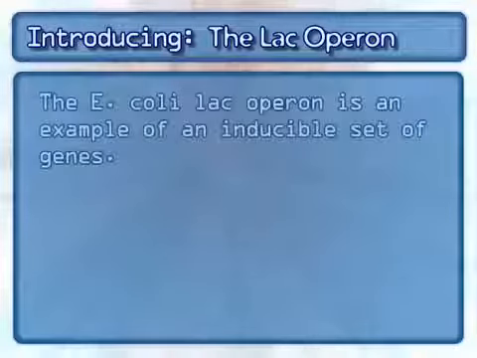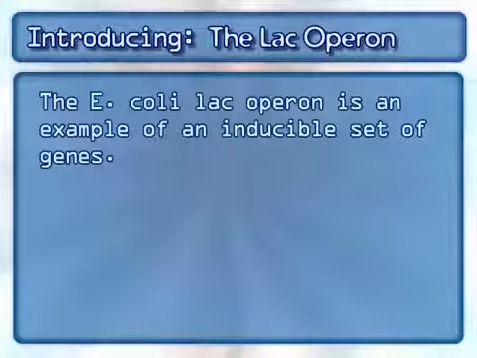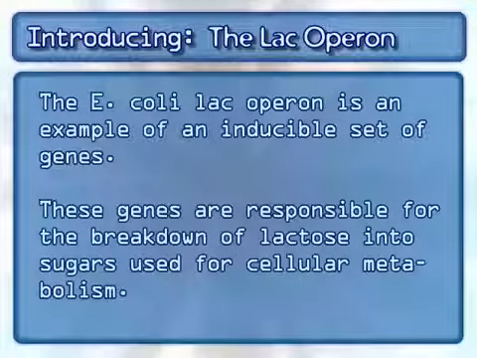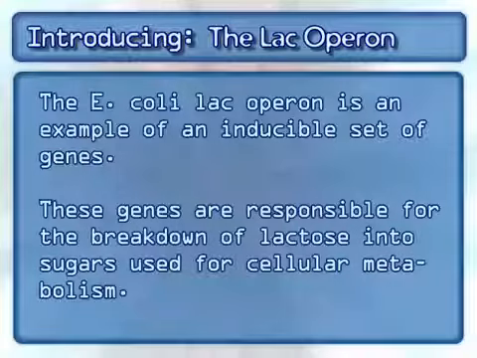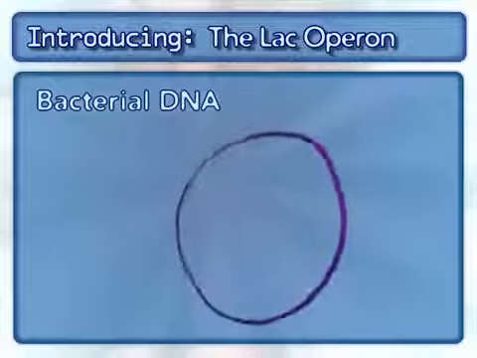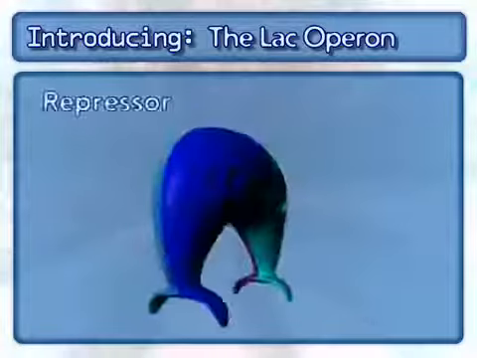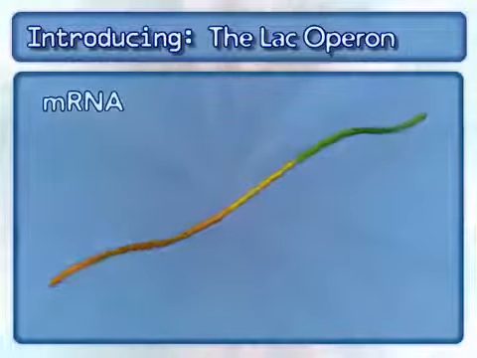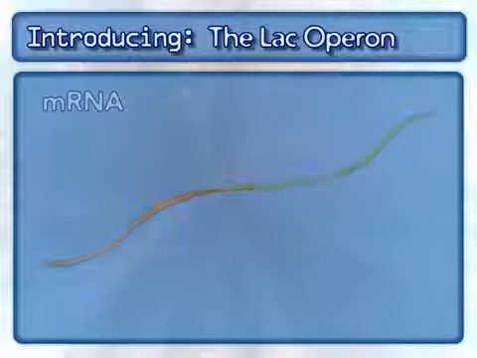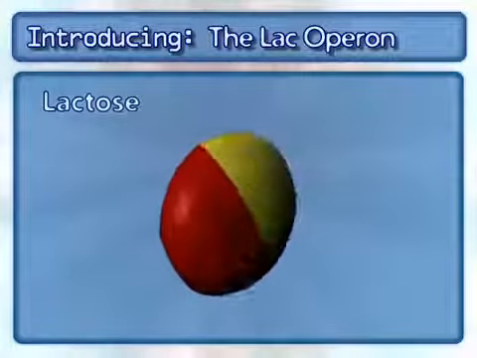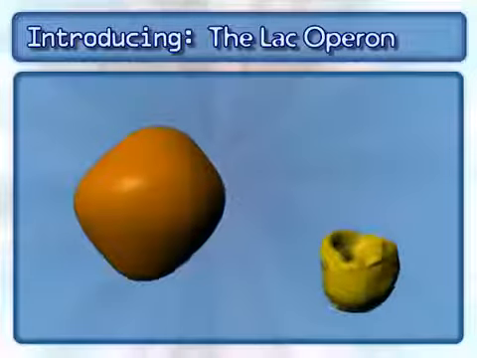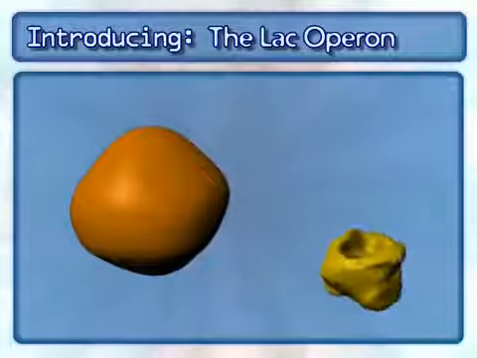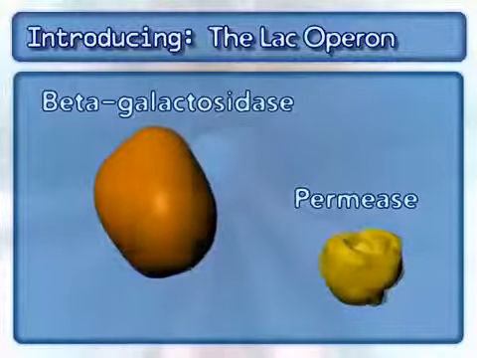The E. coli LacOperon is an example of an inducible set of genes. These genes are responsible for the breakdown of lactose into sugars used for cellular metabolism. This inducible system also involves bacterial DNA, a repressor, mRNA, and the sugar molecule lactose. This animation will only focus on two of the three proteins encoded by the LacOperon: beta-galactosidase and permease.